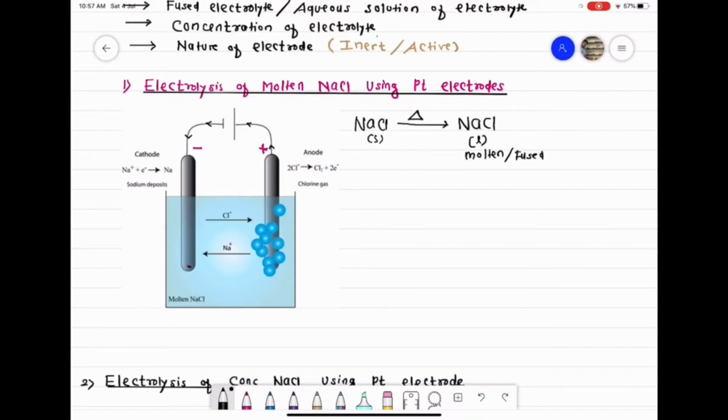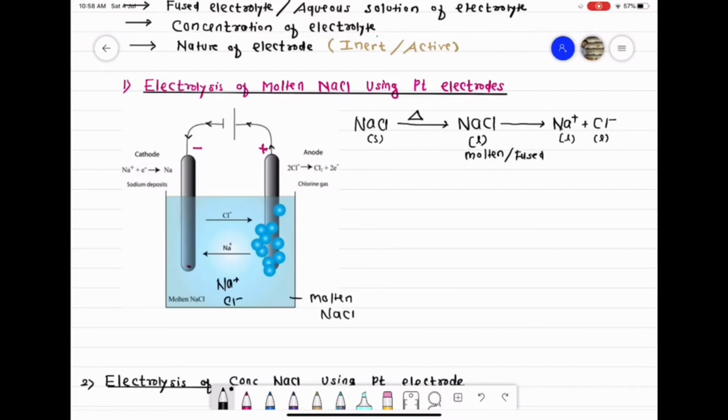So in molten or fused state, the cations and anions of sodium chloride get separated from each other and are free to move in the molten solution. So NaCl gives you Na+ and Cl- ions which are free to move in the solution. Okay class, in this vessel we have taken molten NaCl and you can see the Na+ ions and Cl- ions can freely move in that vessel.